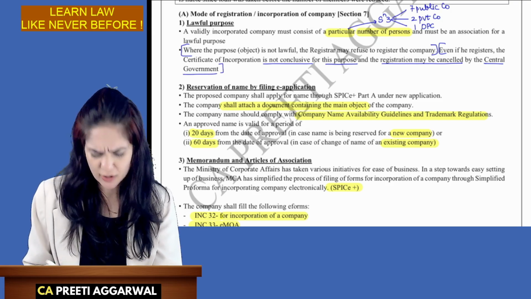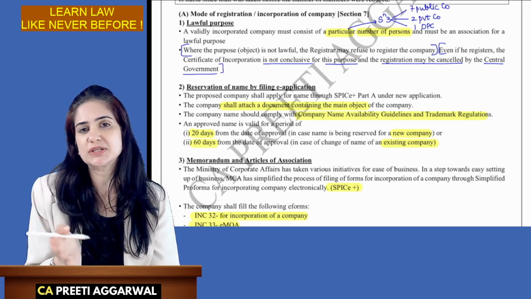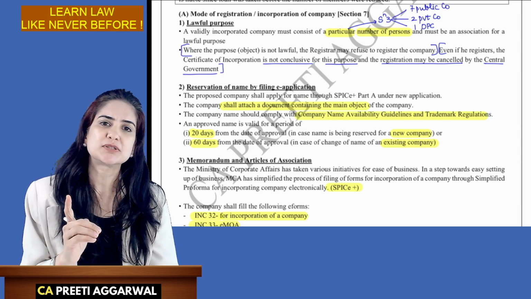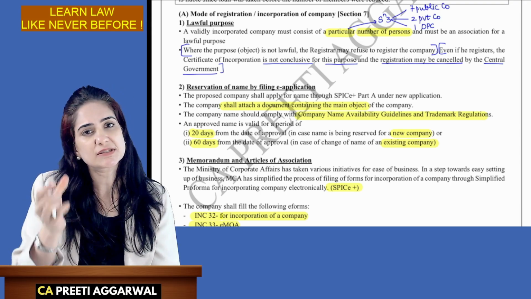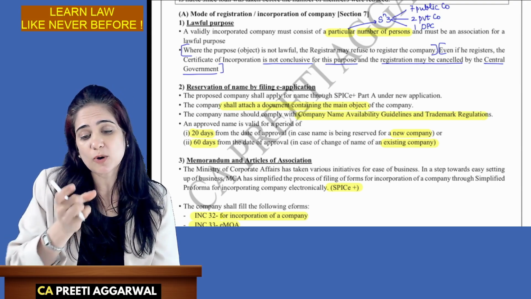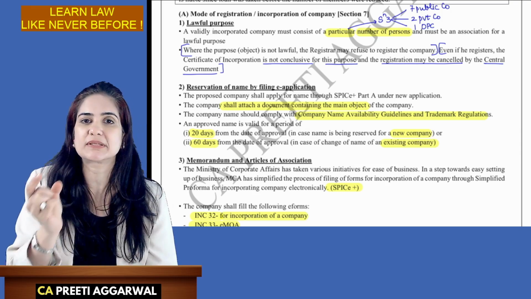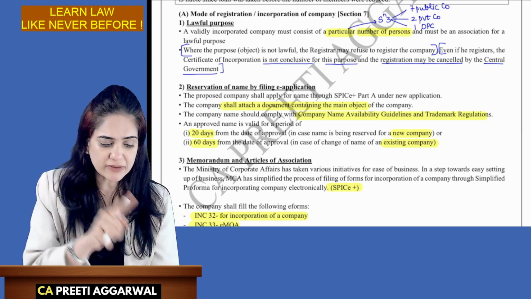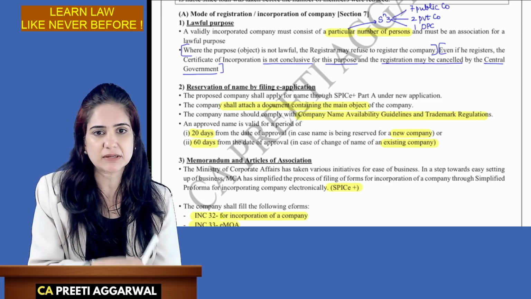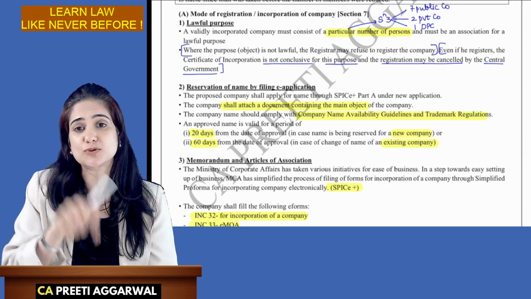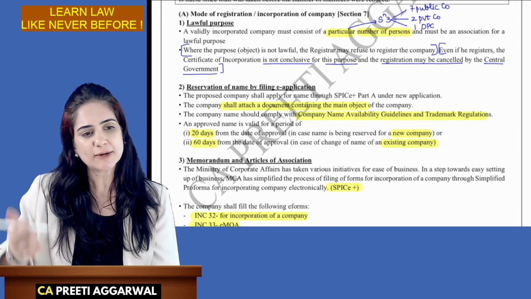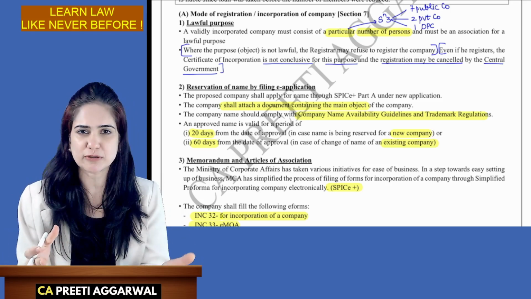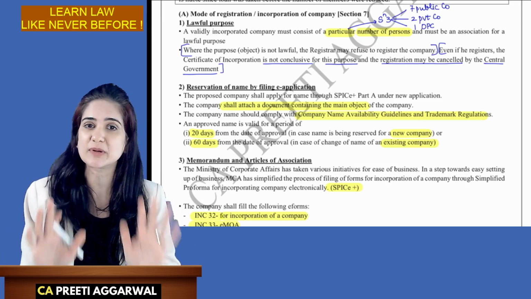Ma'am, what is the meaning of certificate of incorporation is not conclusive for this purpose? Students, later on we are going to discuss, the certificate of incorporation is just conclusive evidence that all the administrative requirements have been complied with. It is not a proof that whatever is written in the memorandum, articles and the incorporation document is true and accurate. It only says that all the administrative requirements like paperwork, submission of documents, proper filing, are done.